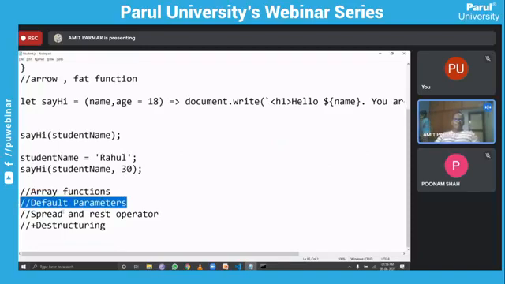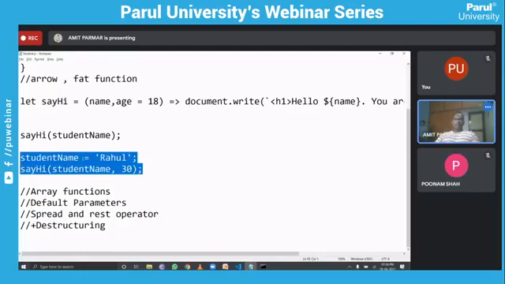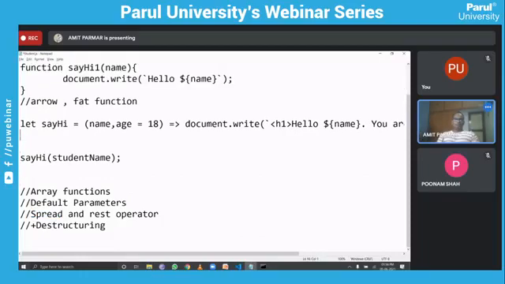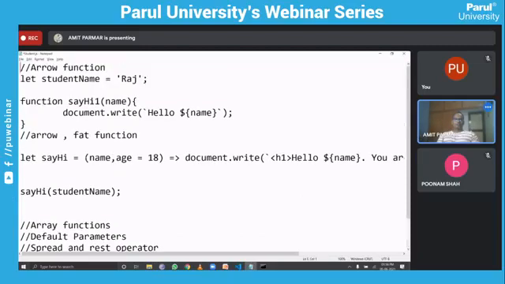Now the next thing that I wanted to show you, as the time is less, is the spread operator. So basically, let's say we have a variable like this, student name. Let's make it an array.